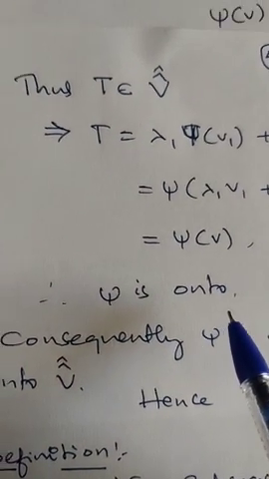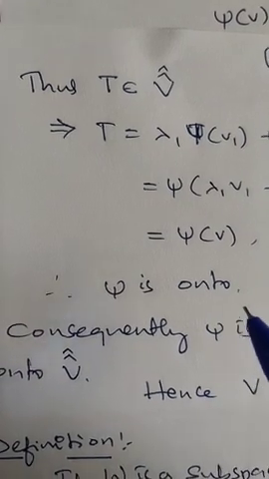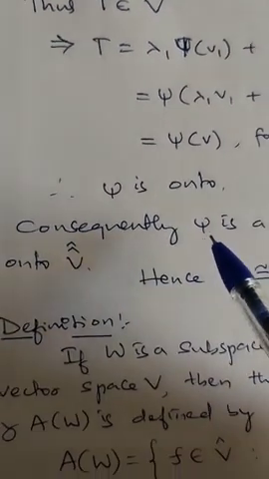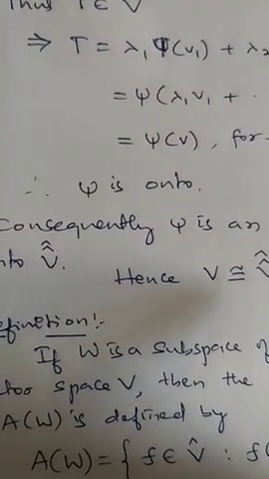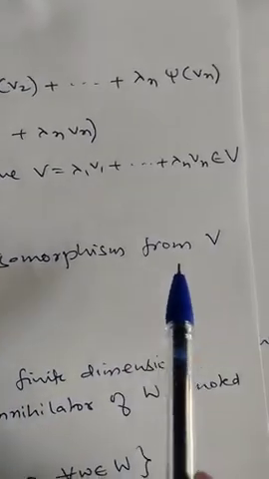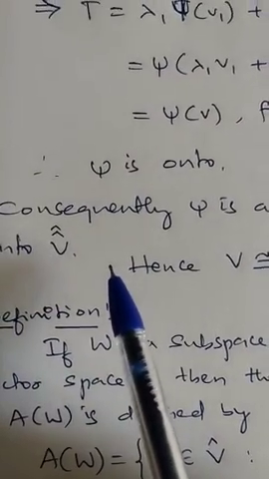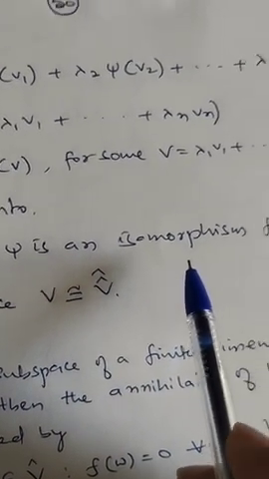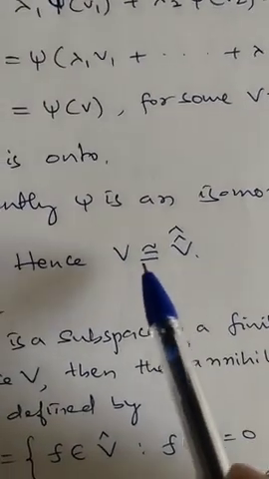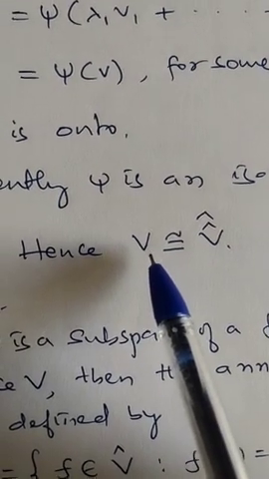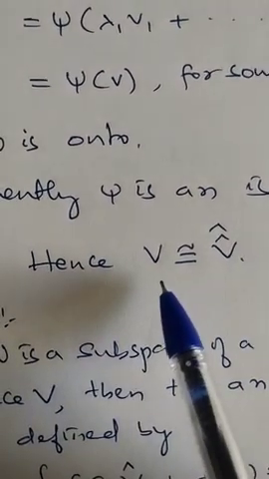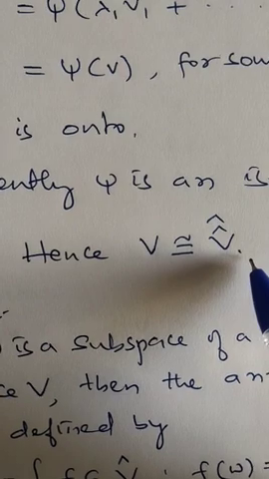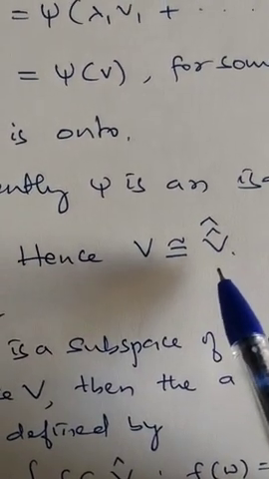Now ξ is a homomorphism, ξ is one-one and ξ is onto. Therefore, ξ is an isomorphism from V onto V double cap. Since ξ is an isomorphism of V onto V double cap, the spaces V and V double cap are isomorphic to each other. So V is isomorphic to V double cap.